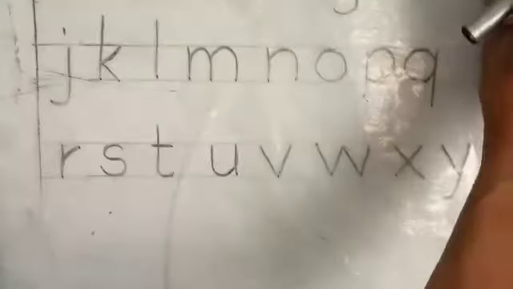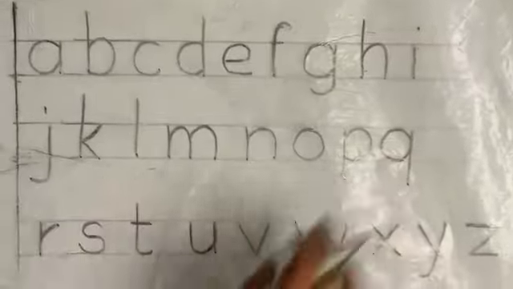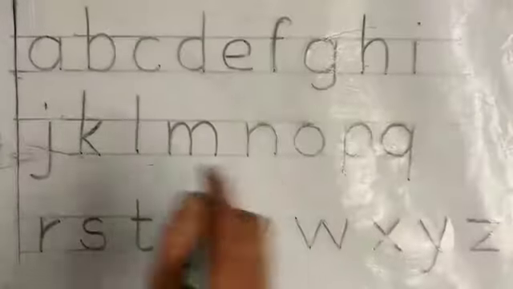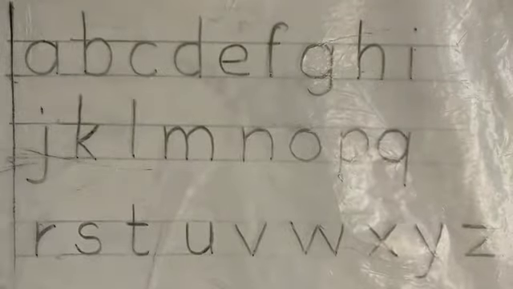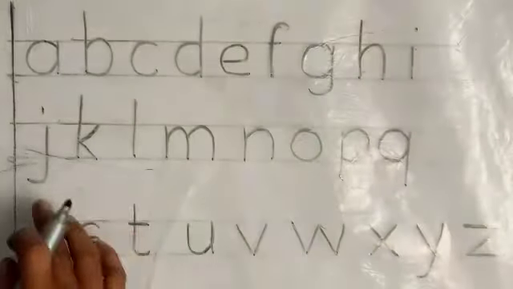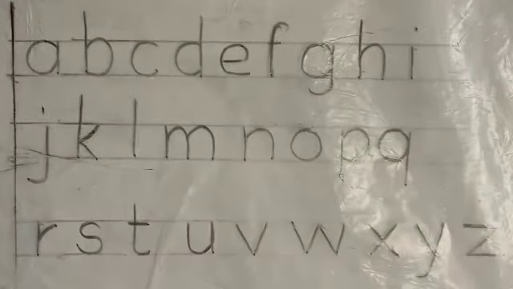You observe, children, how I have written all the letters in a uniform way. Uniform means in the same lines without going outside. I have written very perfectly. Like this you have to practice drawing the two lines. It will give you the correct lining or uniformity. Uniformity means it all comes in equal sizes. Like this you have to practice every time so that you will get uniformity of the letters in your practice book